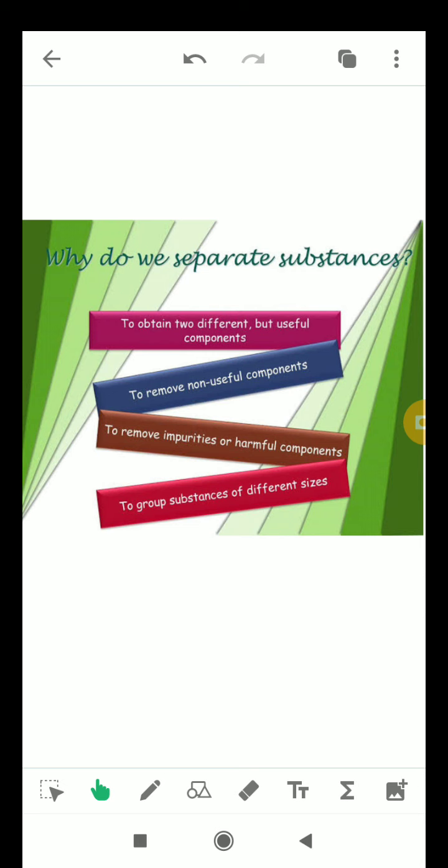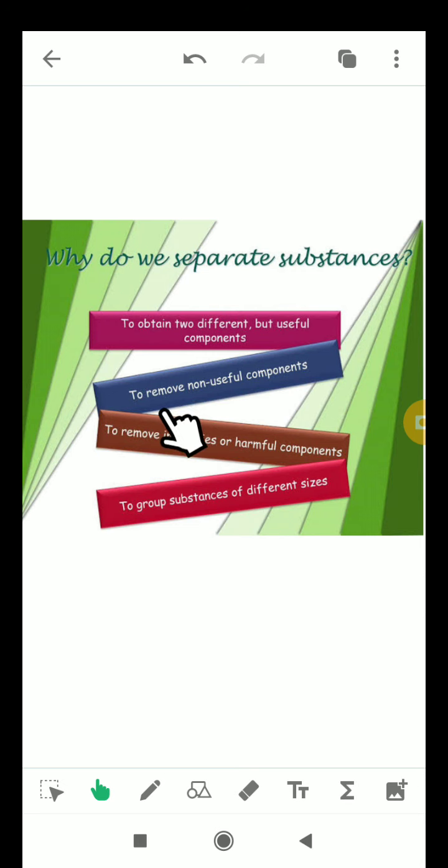Crude petroleum is a mixture of various components such as petrol, diesel, kerosene and petroleum gas. And we separate the components of petroleum to obtain these useful components. Like kerosene is used as household fuel, whereas petrol and diesel are used as fuels in vehicles. So to obtain a useful component, sometimes the separation is needed.